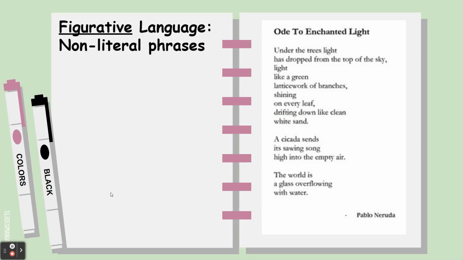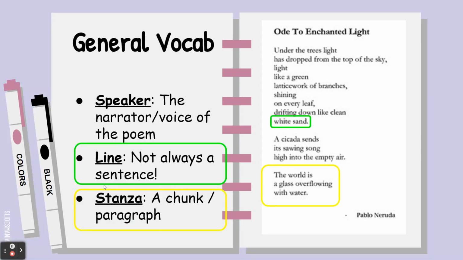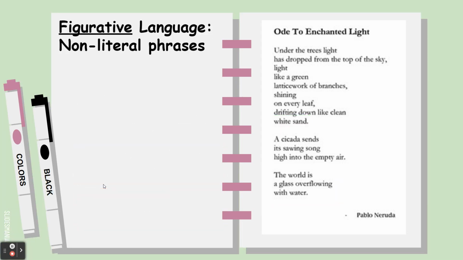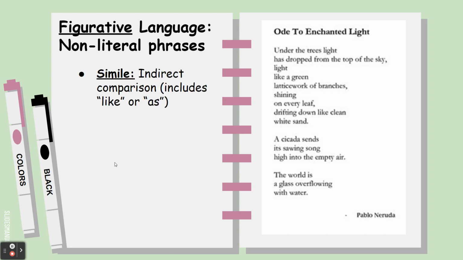Next, we need to talk about figurative language. These are non-literal phrases that an author or a poet will use in their writing. So some examples of figurative language will be similes. These are indirect comparisons. They include phrases such as like or as.